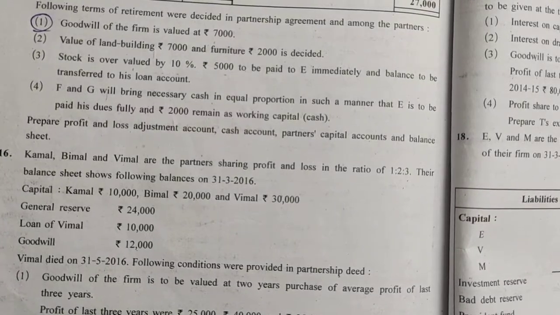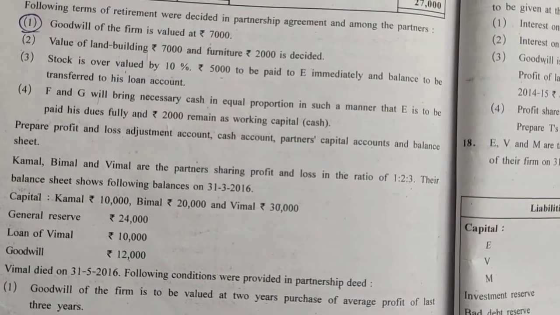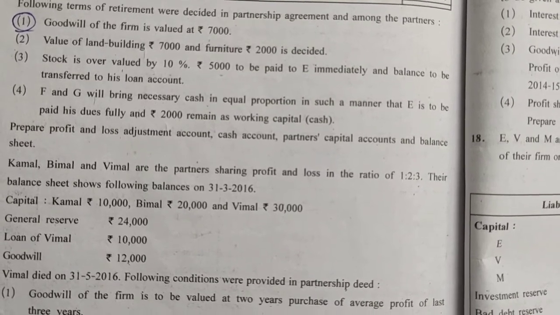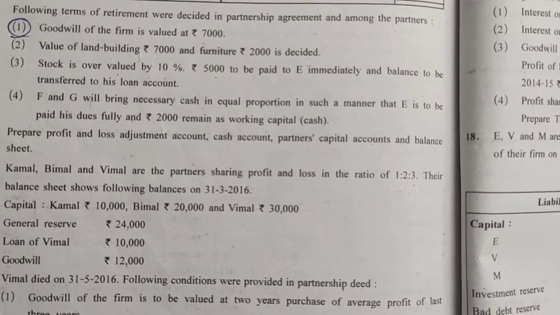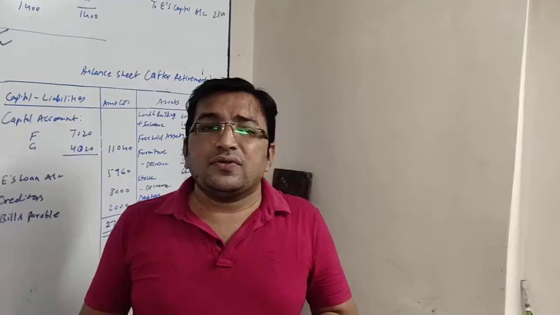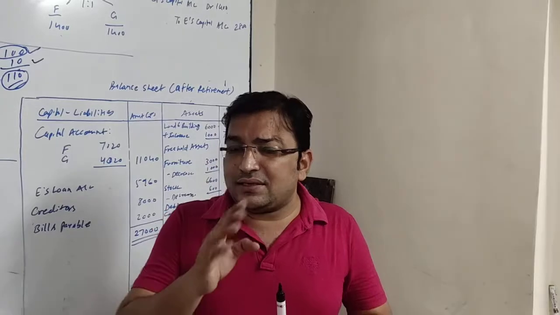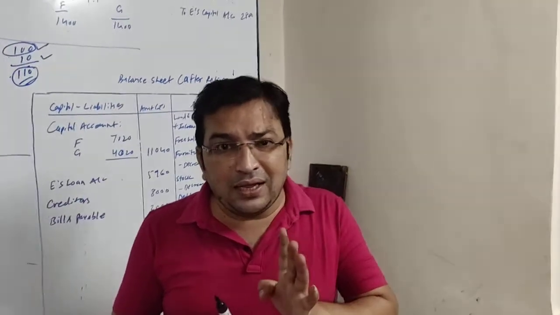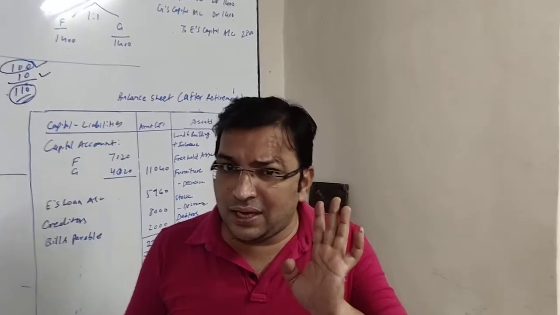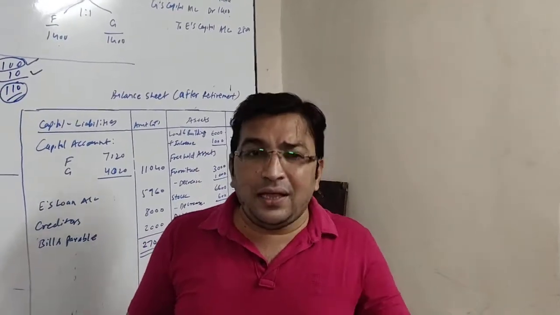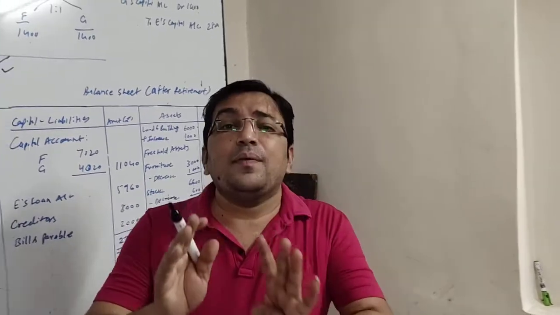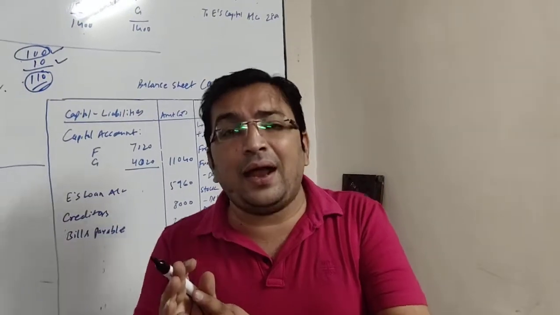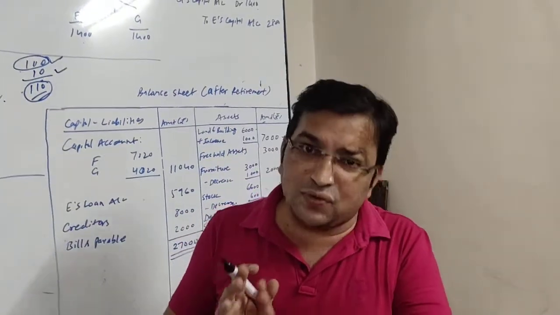F and G will bring necessary cash in equal proportion in such a manner that E is to be paid his dues fully and rupees 2,000 remain as working capital, that is cash. So friends, here some printing error is there. Actually we are not paying the full amount to E. We are paying this rupees 5,000 to E in cash. So they want to tell us F and G will bring the required amount to pay E and to maintain a cash balance of rupees 2,000.